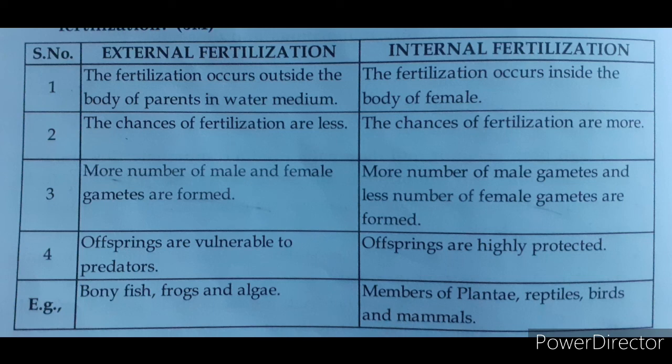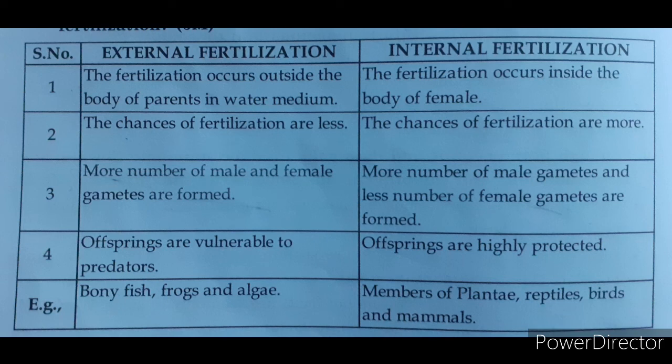Example, algae, fish, amphibians. Second is internal fertilization. Syngamy occurs inside the body of the female in body fluid. Example, fungi, bryophytes, pteridophytes, gymnosperms, angiosperms, cartilaginous fish, reptiles, birds and mammals.